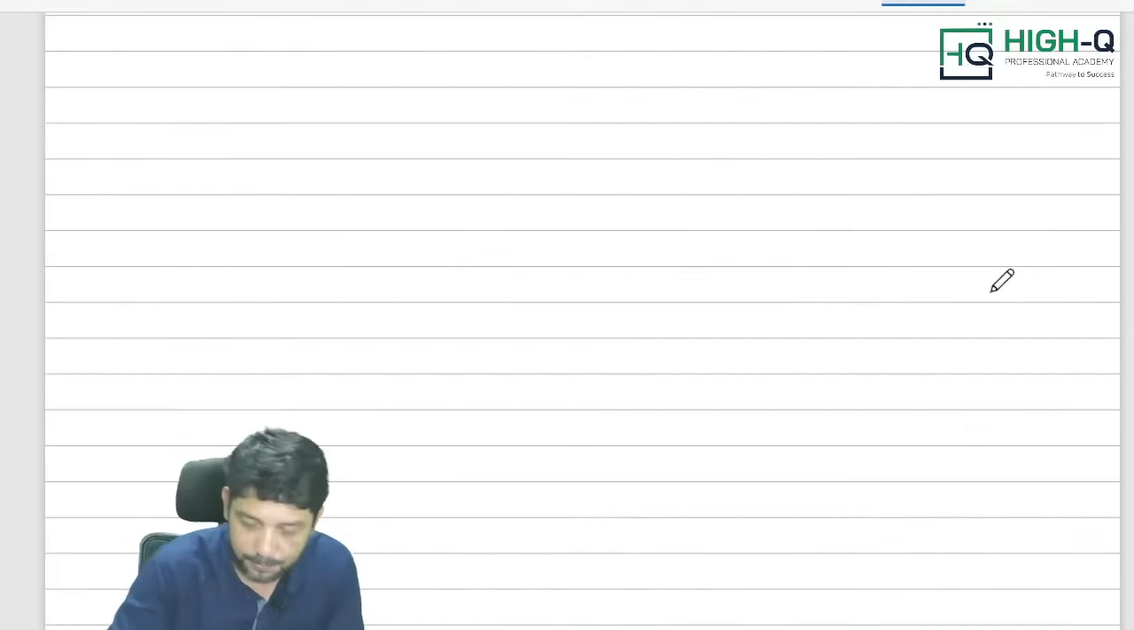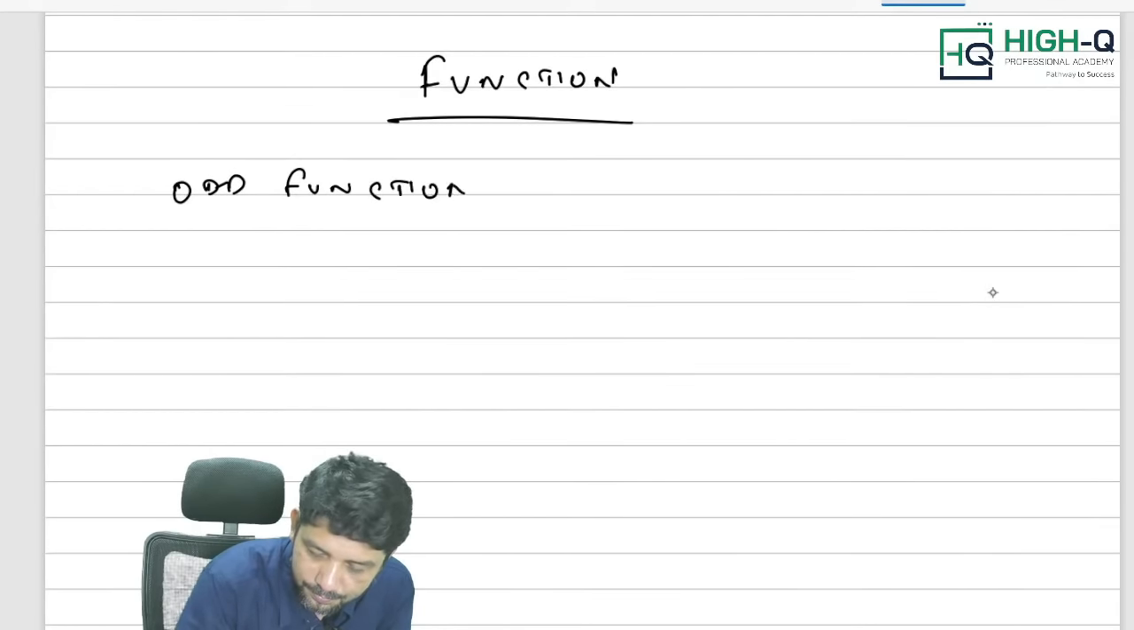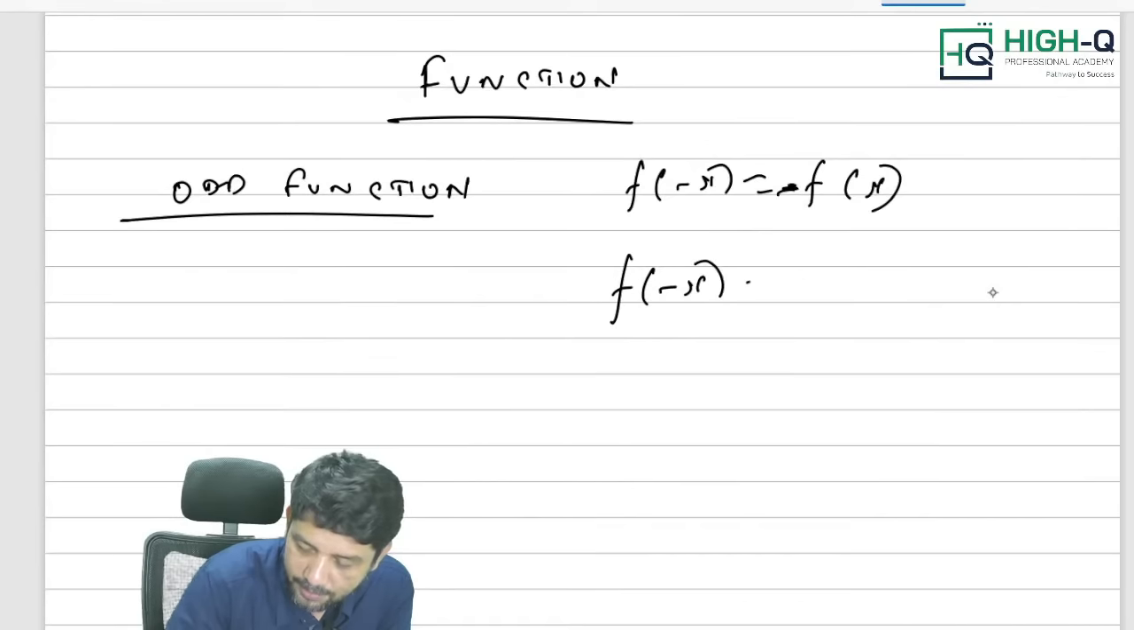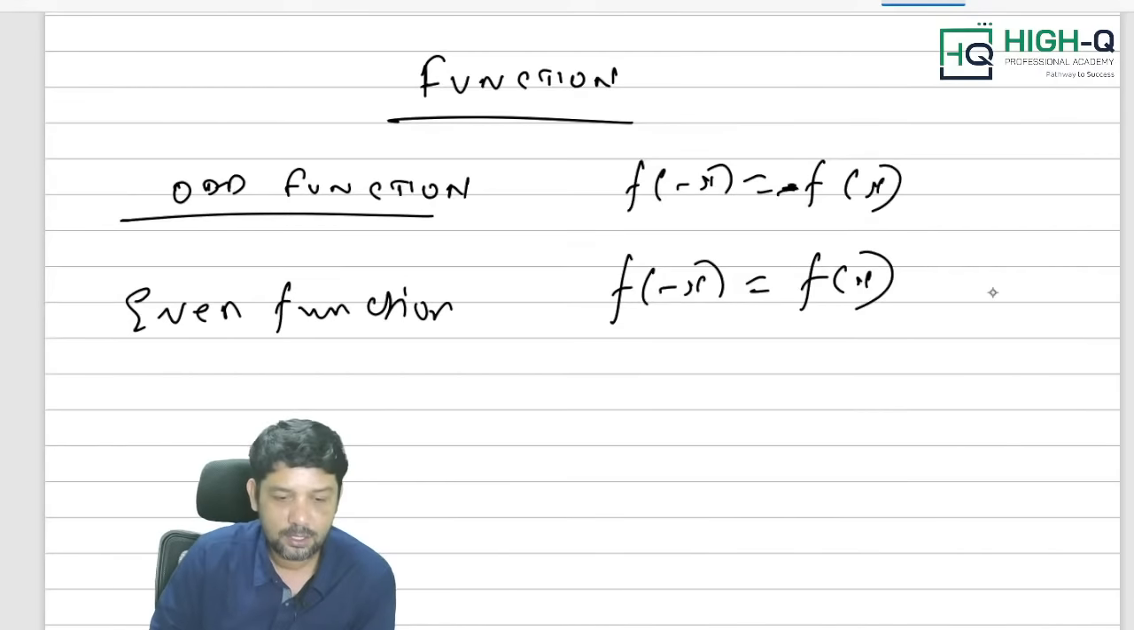Okay, I'll tell you. What is an odd function? f of minus x is equal to minus f of x. This is an odd function. If f of minus x is equal to plus f of x, that is an even function. Okay, odd function or even function.